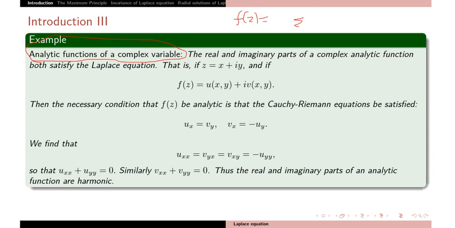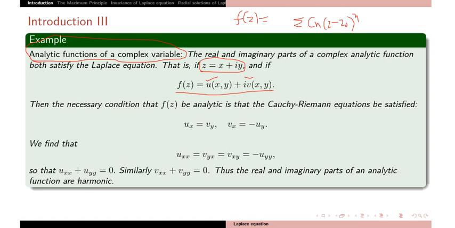They have this kind of series expansion: sum of c_n (z minus z_0) to the power n, running from 0 to infinity, with c_n a complex constant. If you take z equal to x plus iy, then f(z) is just u plus iv, where u and v are the real and imaginary parts of the function f.